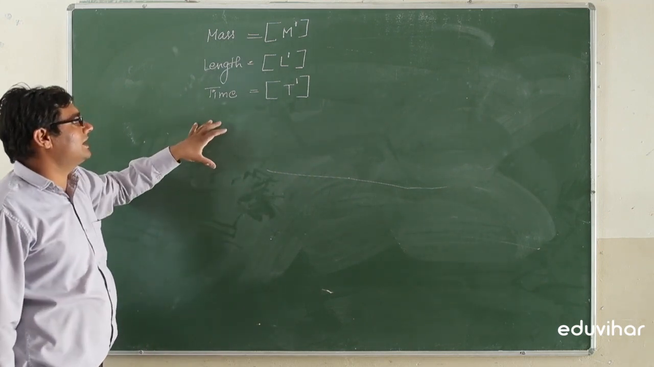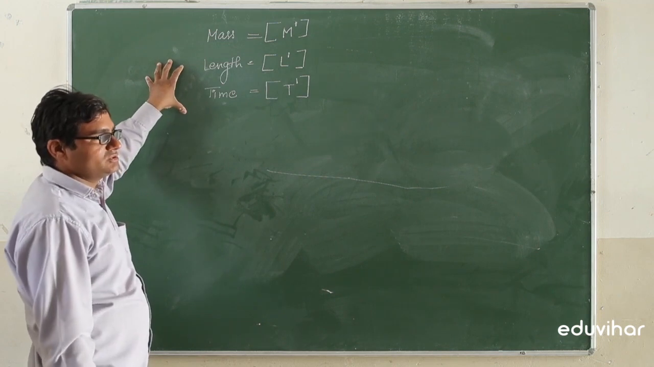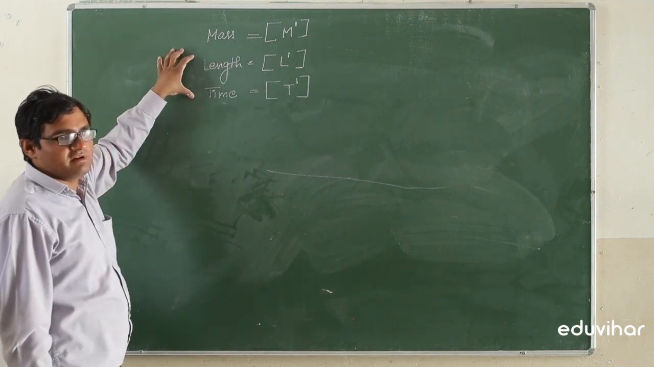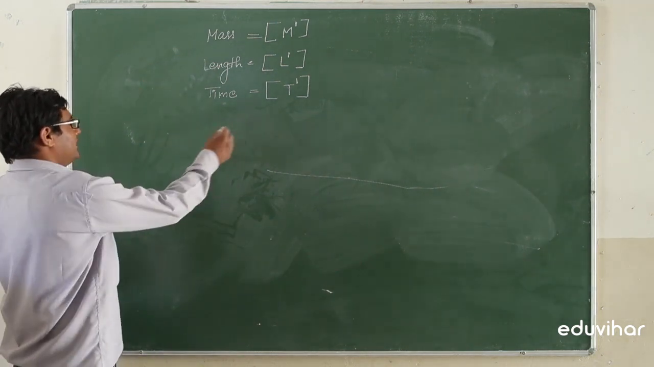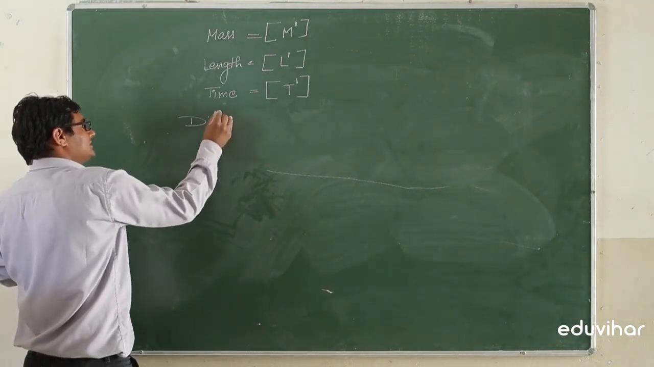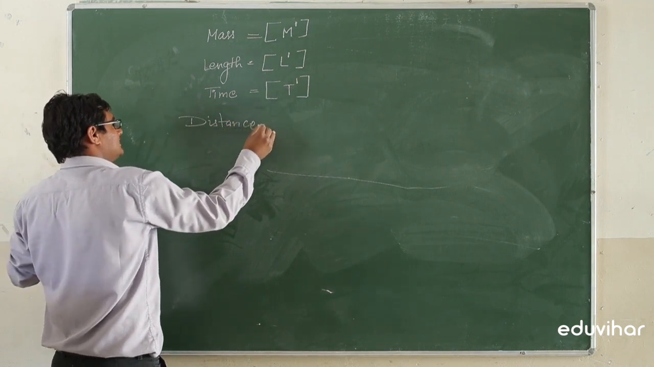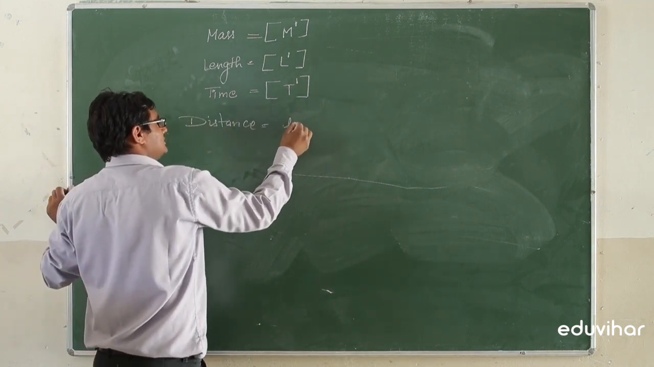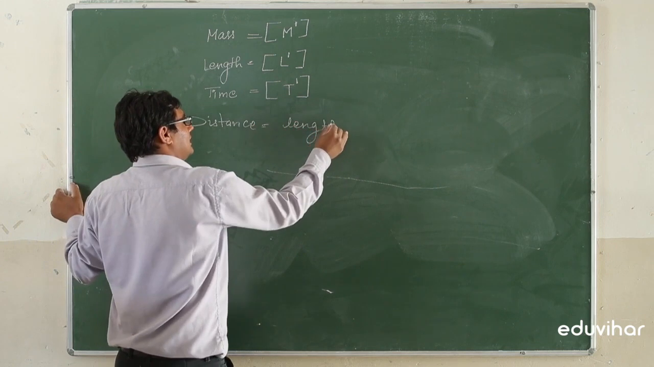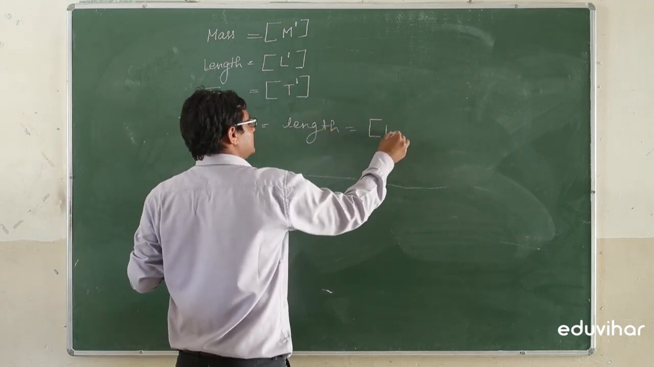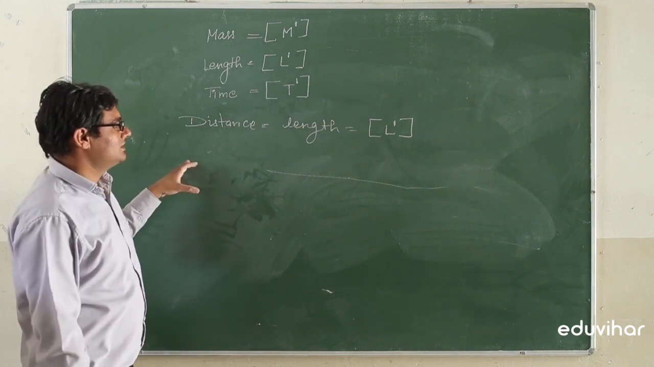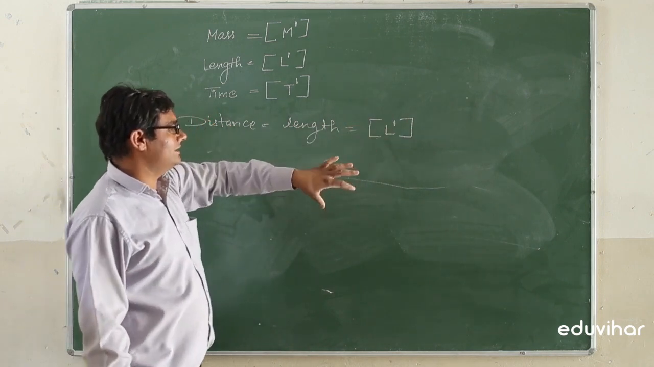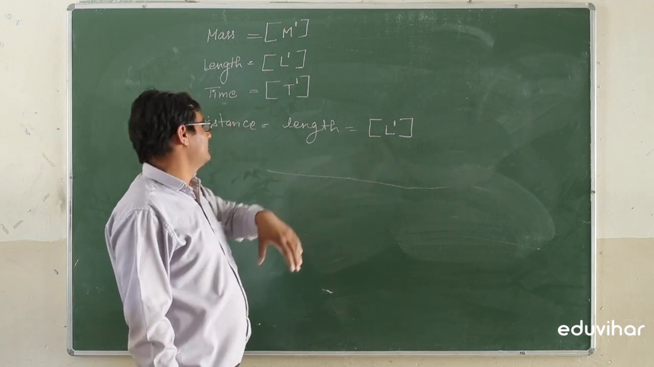So mass, length, time, these are the basic terms used, and by these basic terms we will find the dimensions of any physical quantity. Suppose we have to find the dimensions of distance. Distance is a type of length, and length has the dimension L1. These are the powers of the length. So this is the dimensions of the length, and this is called dimensional formula.